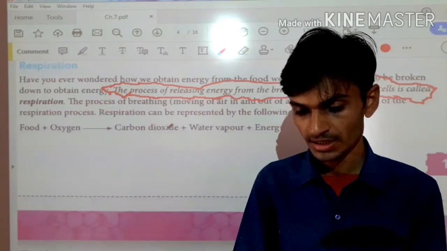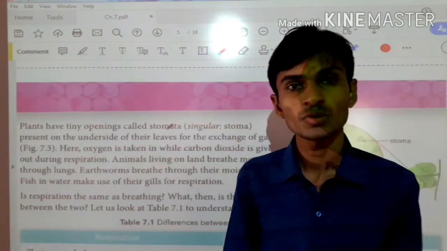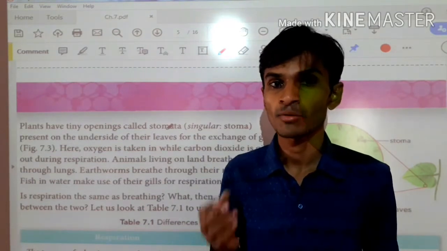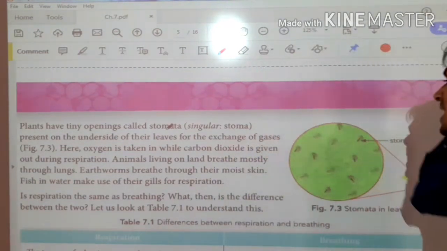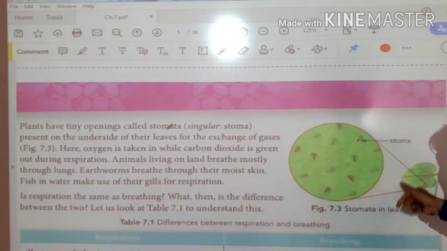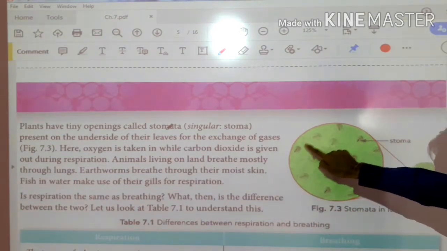So this was about humans. Now what about the plant? Guys, in the plant we can see that inside the leaves there are stomata, each and every stoma.